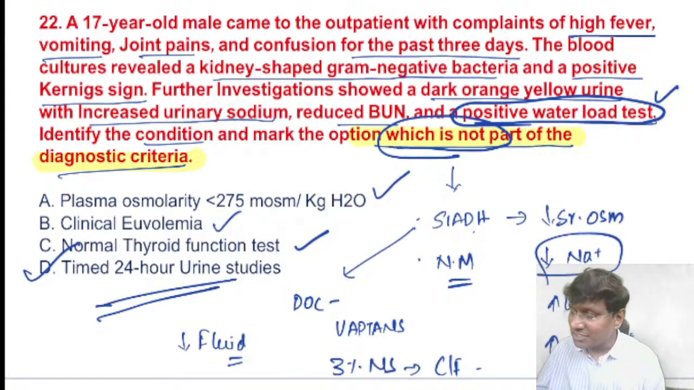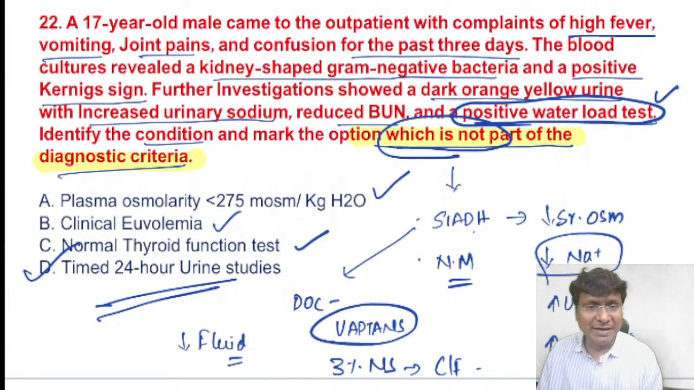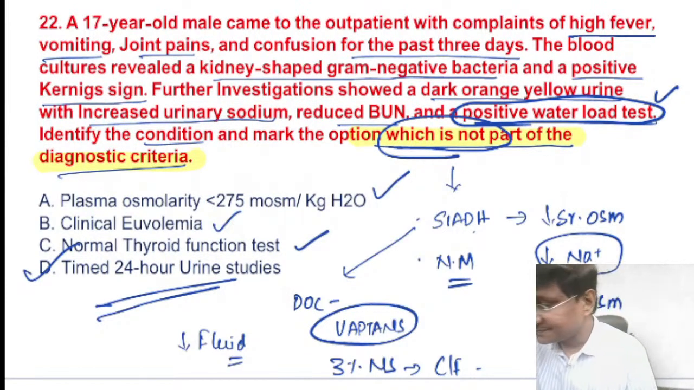Among the Vaptans, we give tolvaptan as well as conivaptan. Tolvaptan is a V2 receptor antagonist, whereas conivaptan is both a V1 and V2 receptor antagonist. All right. Next question.